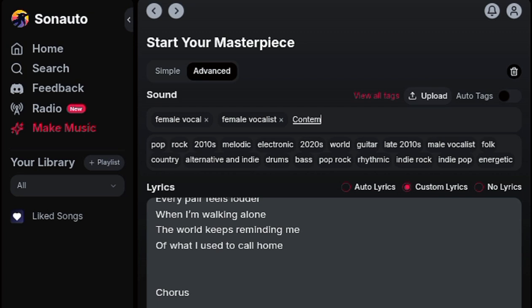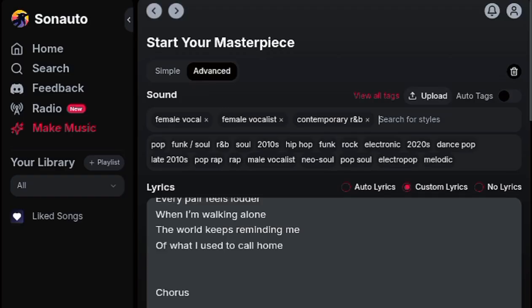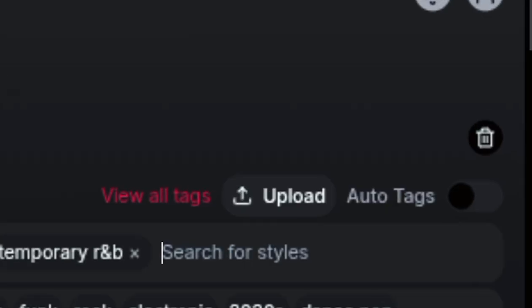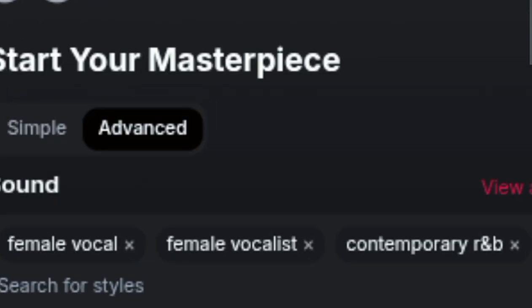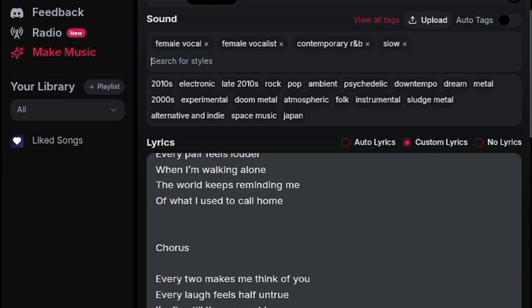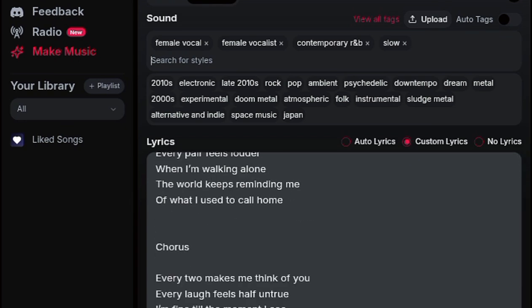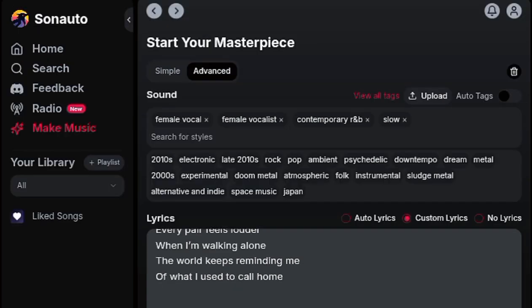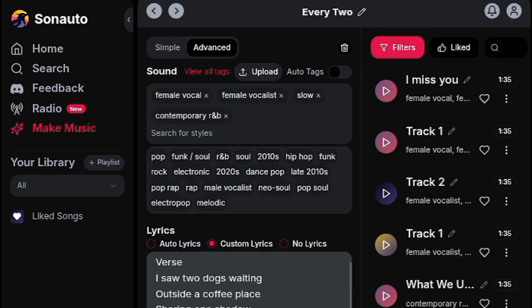So another amazing thing about Sonauto is the fact that it has unlimited music generation at the moment. Yes, you can generate as much music as possible. So when you hear me repeating the female voice or male voice, it's not because, hey, my credits might run out. No, it's because you want to speed up your production time, right? So that's the whole idea. And then at the first generation, it gives you a sample of 2 songs per time. So you get 2 songs at 1 minute 35 seconds. So you test it out, you see if that's the vibe you're going for.